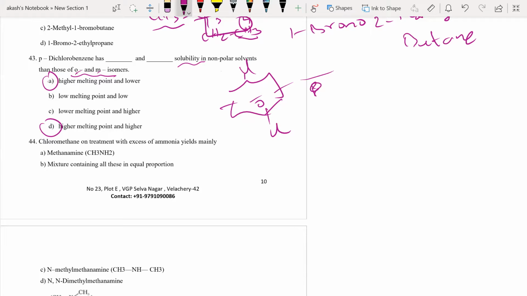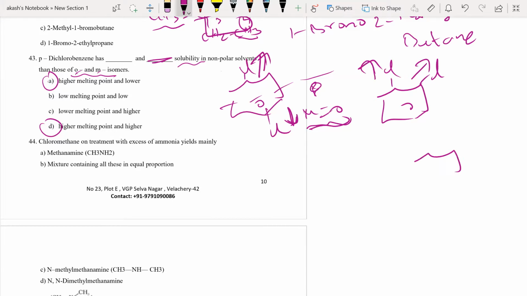Now, the next thing is how much solubility, whether it is highly soluble or less soluble compared to ortho and meta. Please understand, people, for this molecule, mu is 0. The dipole moment for this carbon points towards this side, and for the other carbon it points towards the other side. Overall, they cancel each other, so it is 0. But if you check ortho or meta, they will not cancel.